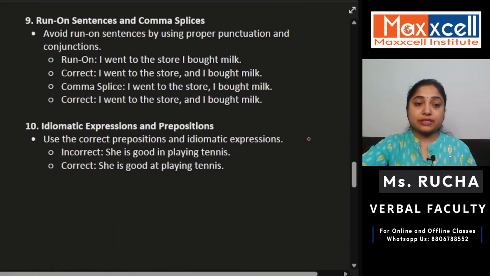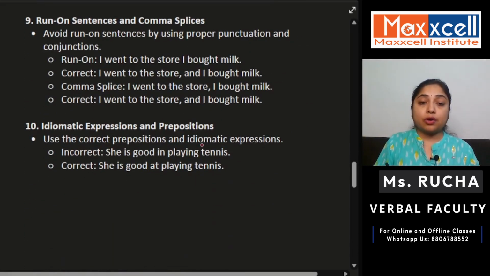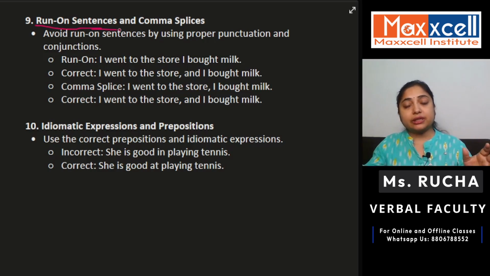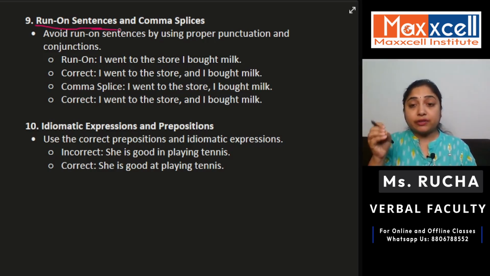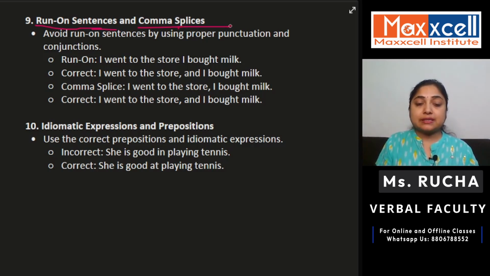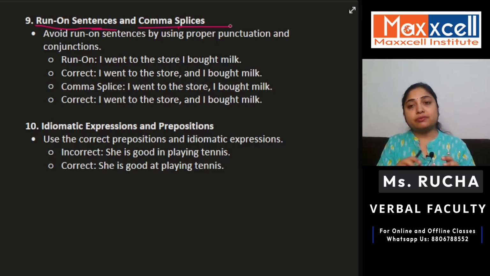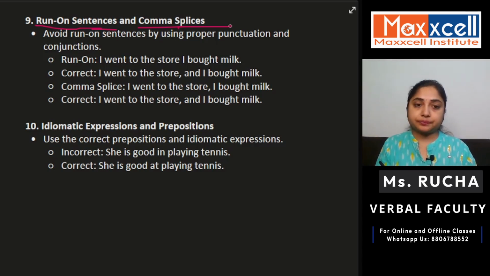The next, of course, is run-on sentences and comma splices. Run-on sentences means we are continuously writing a sentence without any punctuation mark, or without using a comma even when we are supposed to use one there. Those sentences are called run-on sentences. And what are comma splices? Comma splices means when we have two complete sentences or two ideas, we are simply joining them with the help of a comma, which is incorrect. That is what we call comma splices.